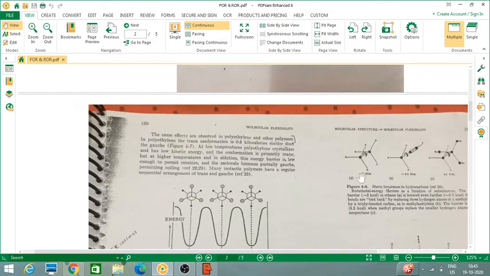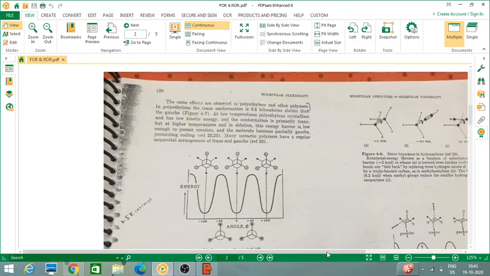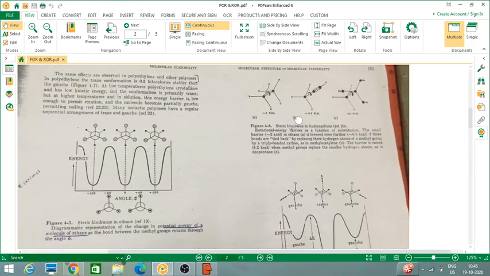Now let us see this figure 4-6. Steric hindrance in hydrocarbons. So we are taking an ethane molecule here. Rotational energy barrier as a function of substitution.